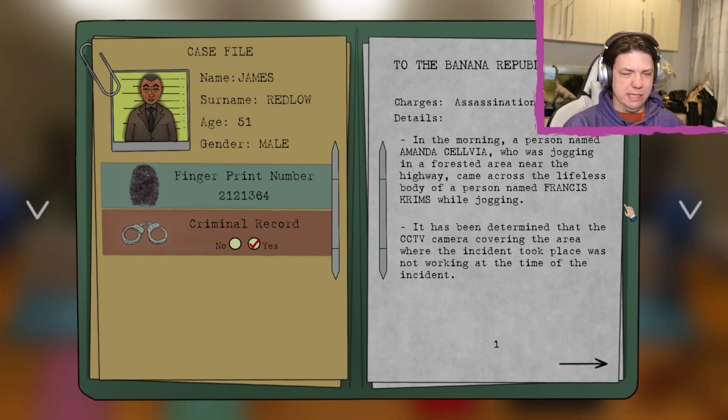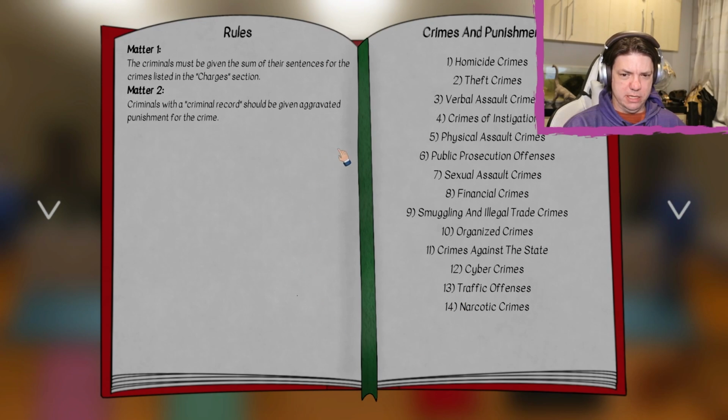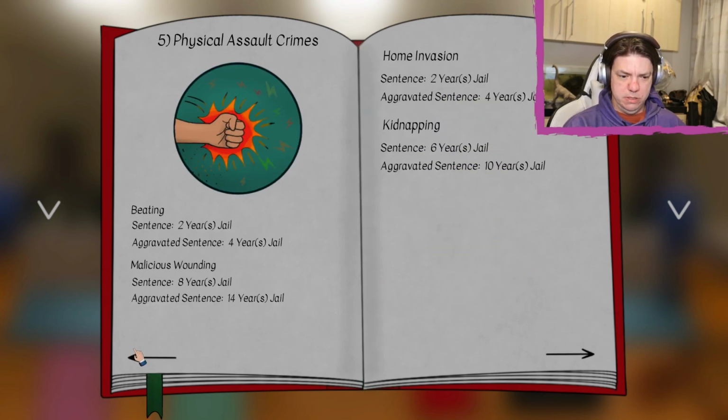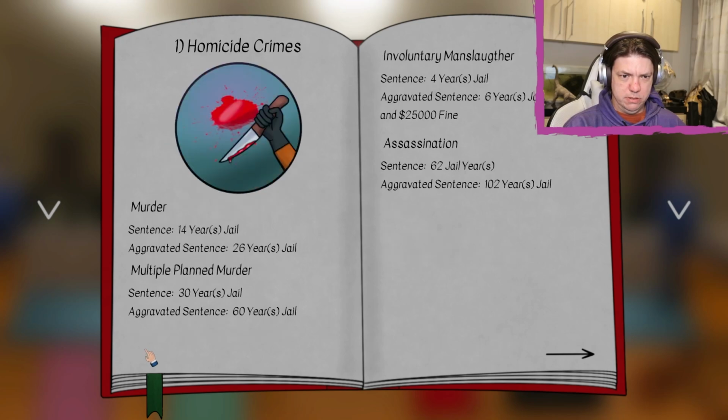That feels like lies then, right? I think that's lies. Okay. So he murdered someone. He did a murder, I think. No, that's not the right one. Incitement to murder? No. Homicide crimes. Multiple planned murder.